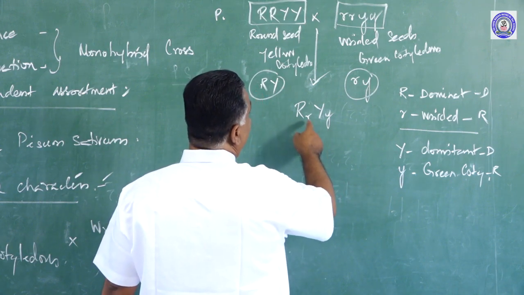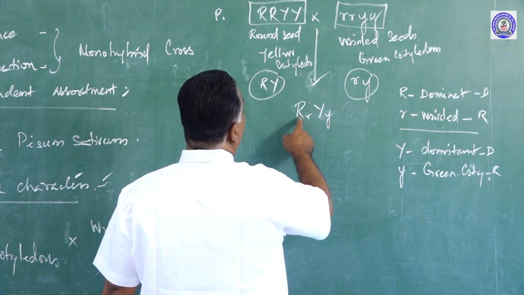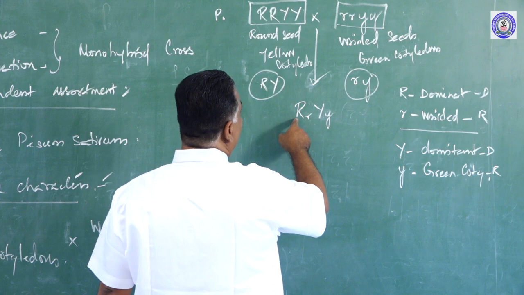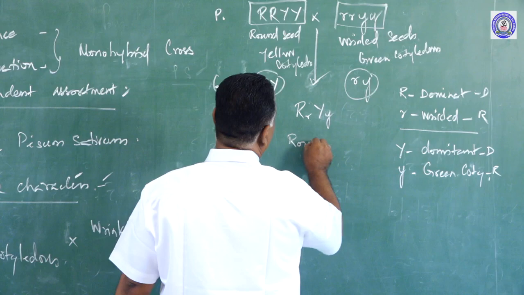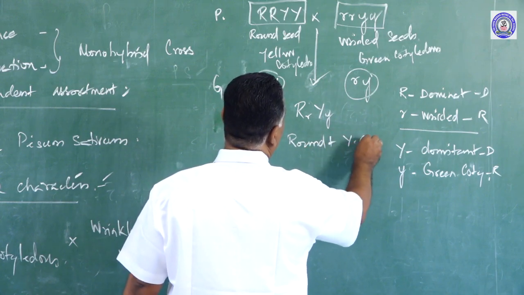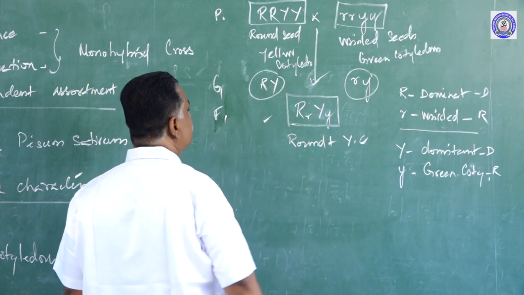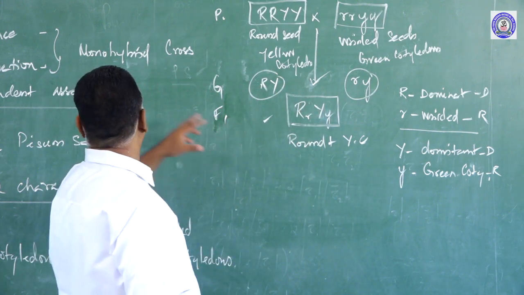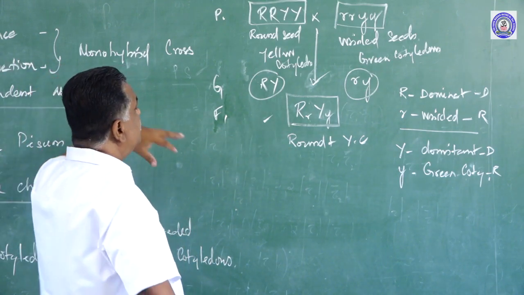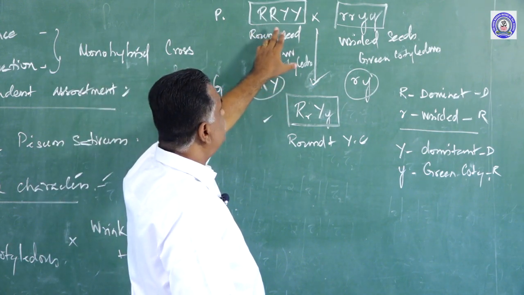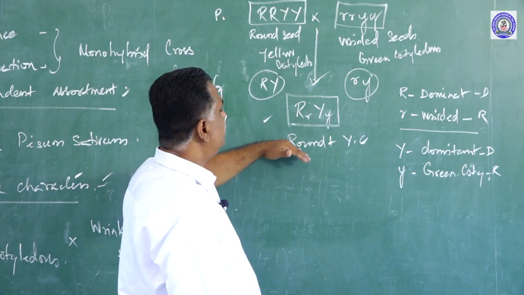So, since wrinkled seed and green cotyledons are recessive, the round seed with yellow cotyledon is the phenotypic character of the F1 individual. So here the law of dominance is adopted. And the law of segregation: we know that the alleles are together, and by the time when gametes are forming, they segregate from each other. That is also going to be established here.